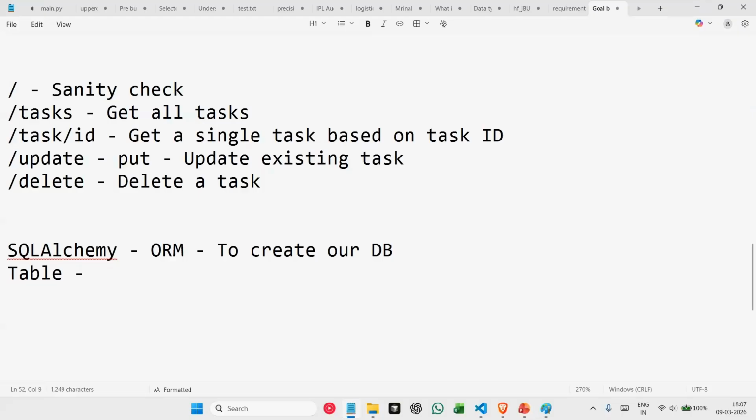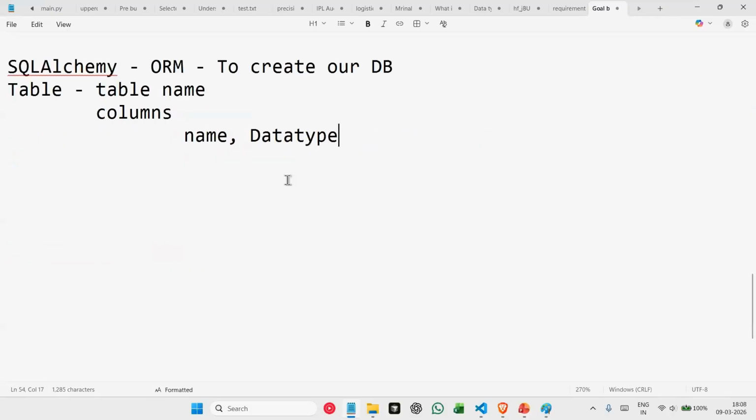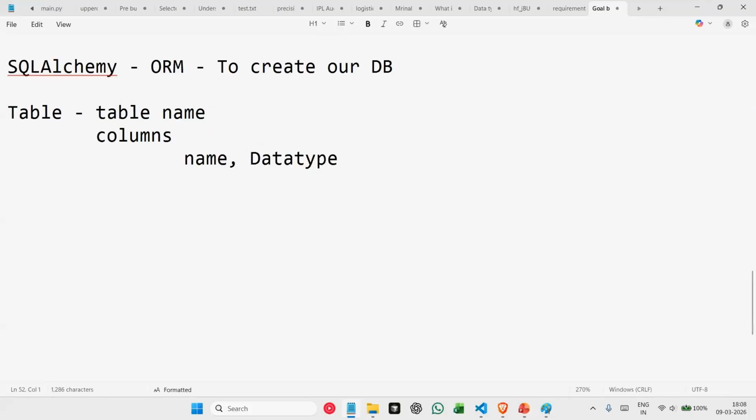right? We define our table, we give our table name, and then we provide columns. So all the columns, and inside those columns we provide the name of the column and also the data type. So whenever we are creating a table, we define our table name, we define all the columns that we need, and for each and every column we are also giving the name and the data type of that column. Coming to ORMs, a model is the structure of a table.